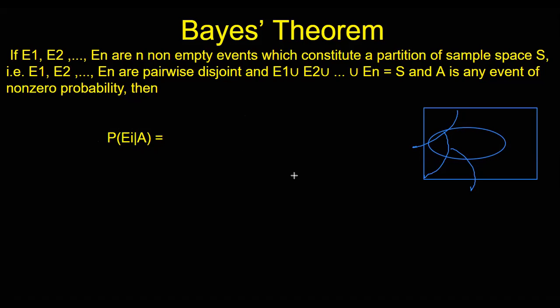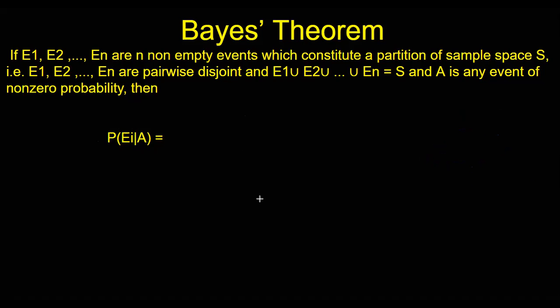So to get this, we would try the formula of conditional probability. What did it say? P(Ei/A) is the same as P(Ei intersection A) divided by P(A).